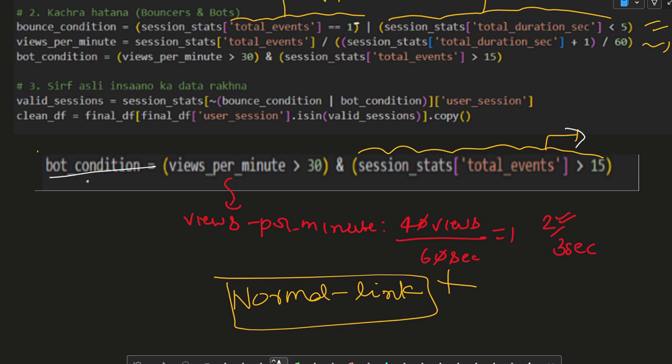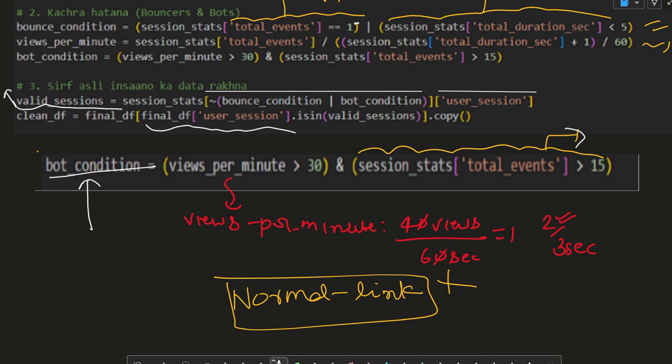So now what we did is we removed the bouncing users and the bots from our data set and kept only the valid sessions.